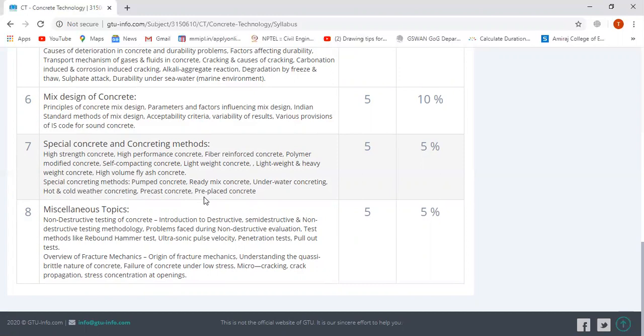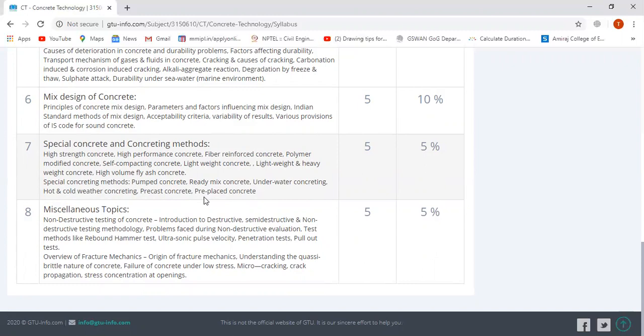In the mix design chapter, we are going to learn principles of concrete mix design, parameters and factors influencing mix design, the Indian Standard method of mix design, acceptability criteria, variability of results, and various provisions of the IS code for sound concrete.